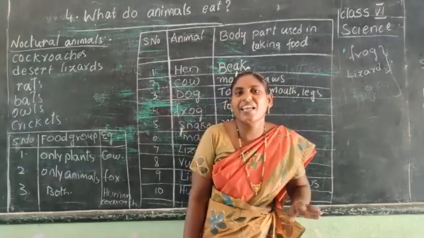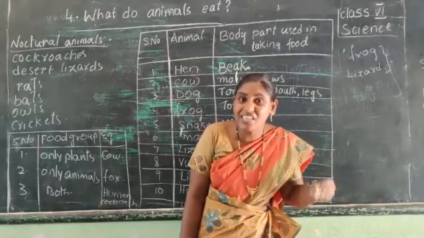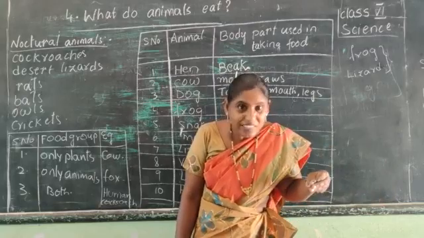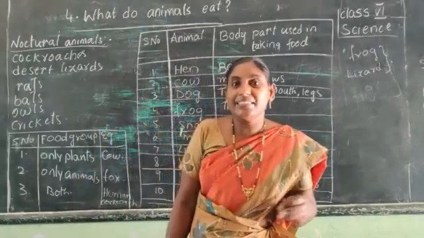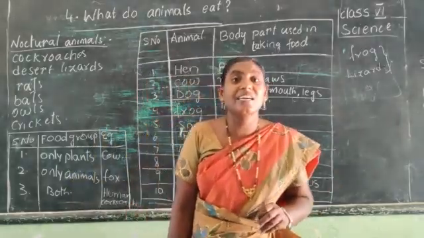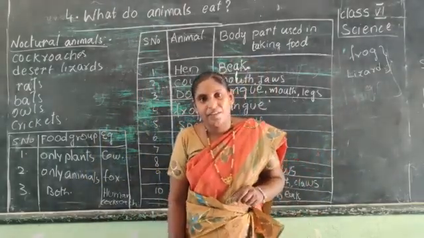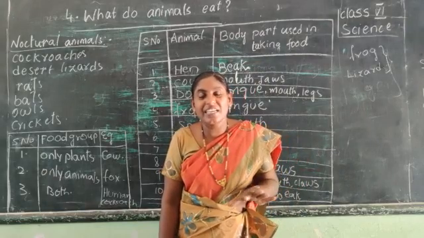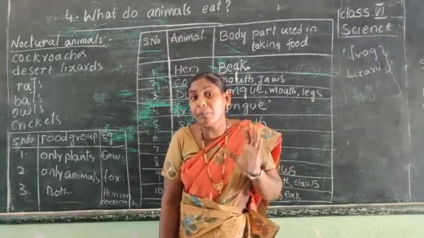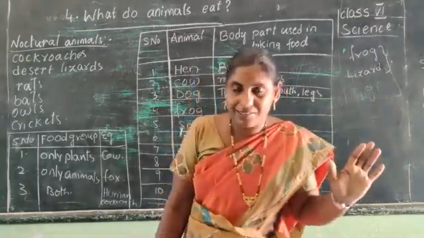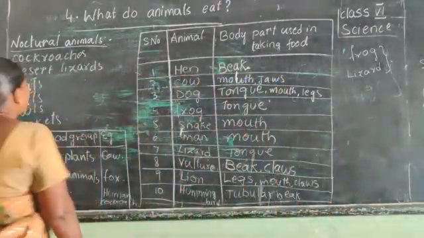Cockroaches we see in our surroundings, especially in the kitchen sink. In daytime they hide and they come out in the nights in search of their food. In daytime we are present in the kitchen, so they won't come during the daytime. Only they come out during the night. So these are called nocturnal animals.